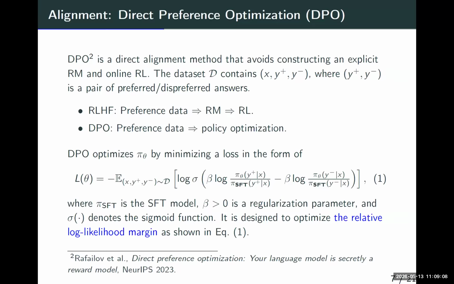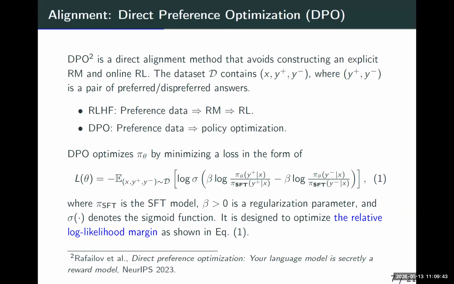Here comes the basic scheme for direct preference optimization. We still have the data, expressed in this triple form, X, Y plus, and Y minus. But we don't construct the reward model or do reinforcement learning. What we do is define this loss function in one, and you can clearly see that this loss function is an expectation of a log sigma function of the relative log likelihood.